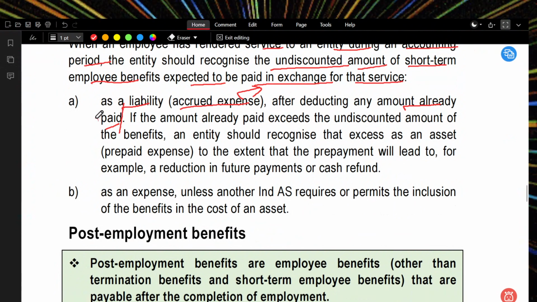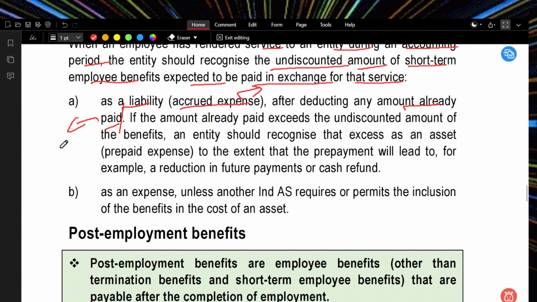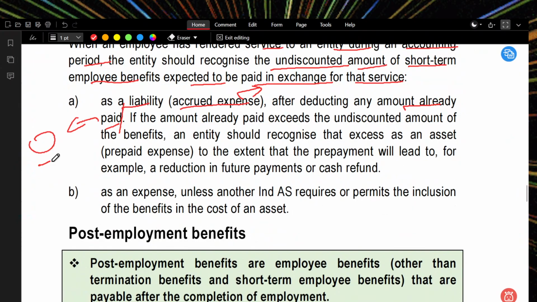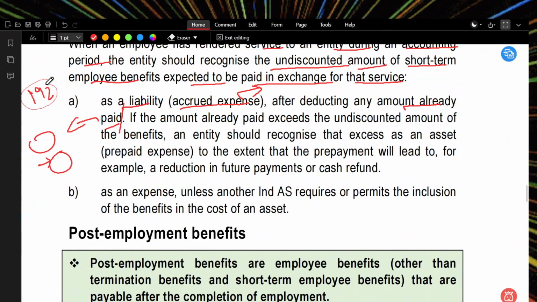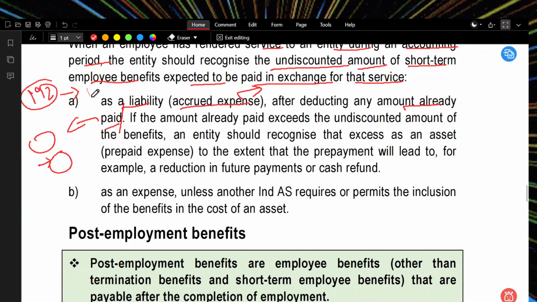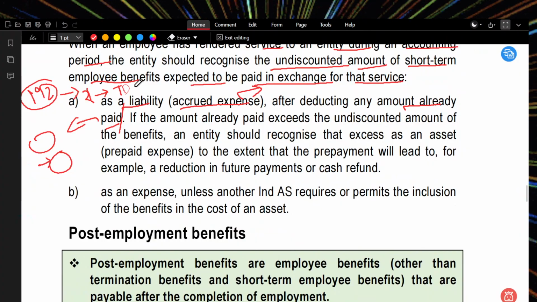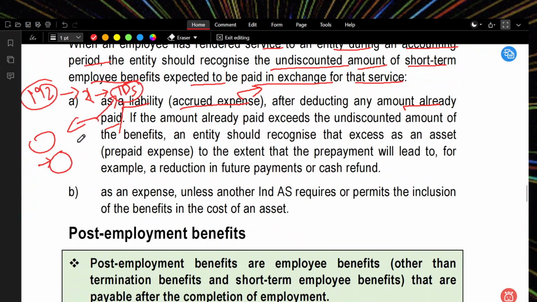So the amount that has been paid should be deducted. Then after that, TDS to be deducted should be shown. That amount should be considered as a liability, because under Section 192 we need to pay it. We need to deduct TDS from salary and remit it to the government as TDS on salary, on the basis of income tax. That needs to be deducted. Then the remaining amount is considered as employee salary payable.